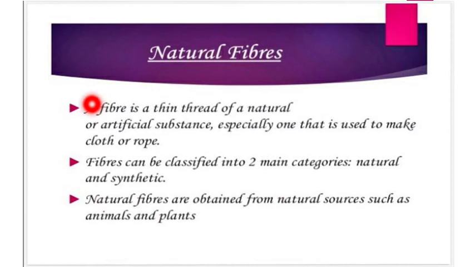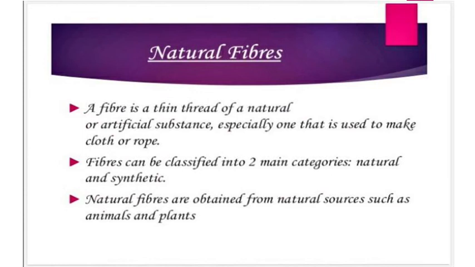Fiber. A fiber is a thin thread of a natural or artificial substance, especially one that is used to make cloth or rope. So fiber is a thin and thread-like structure, and this thin thread-like structure may be of natural substance or of artificial substance. From these thin thread-like structures, which are known as fiber, we get the fabric. Fibers can be classified in two main categories, that is natural and synthetic.